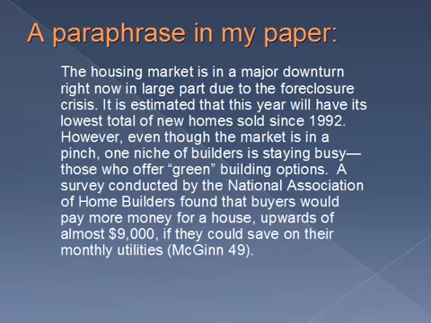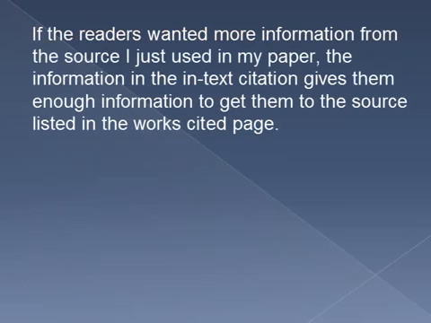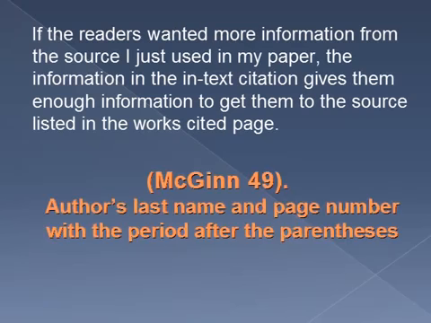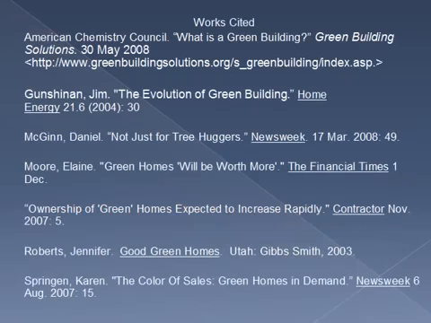This is a paraphrase from a paper I'm working on, and this is the in-text citation for it. If the readers wanted more information from the source I just used in my paper, the information in the in-text citation gives them enough information to get them to the source listed in the Works Cited page. It includes the author's last name, the page number, with a period after the parentheses. This citation takes us to the source's information on the Works Cited page.